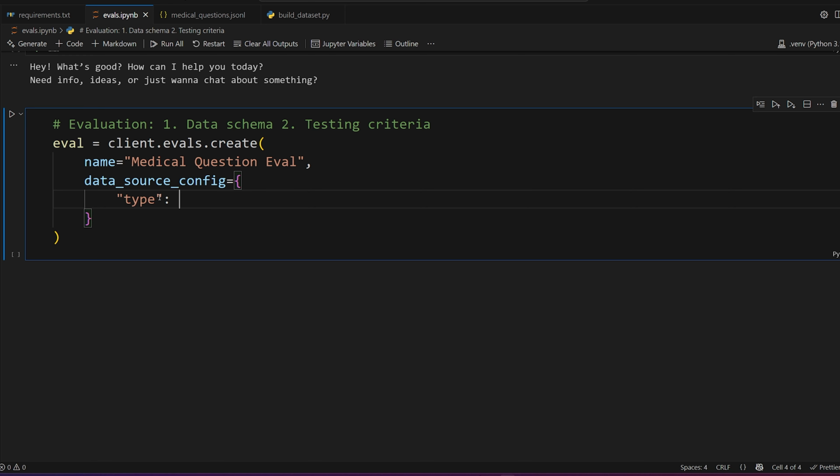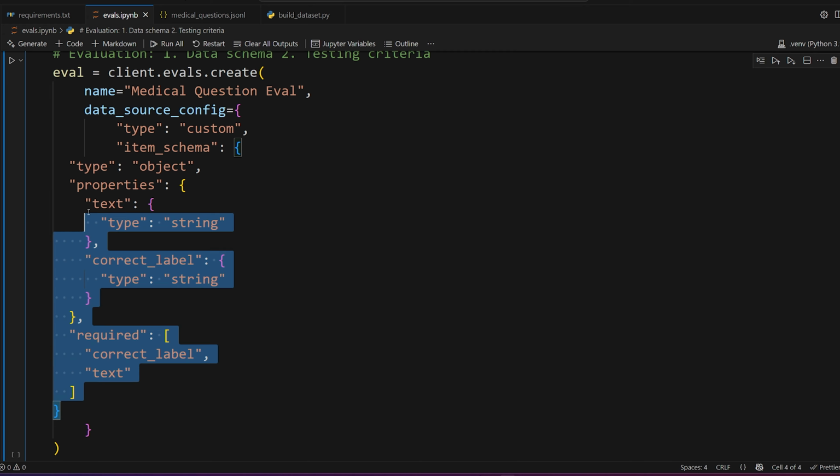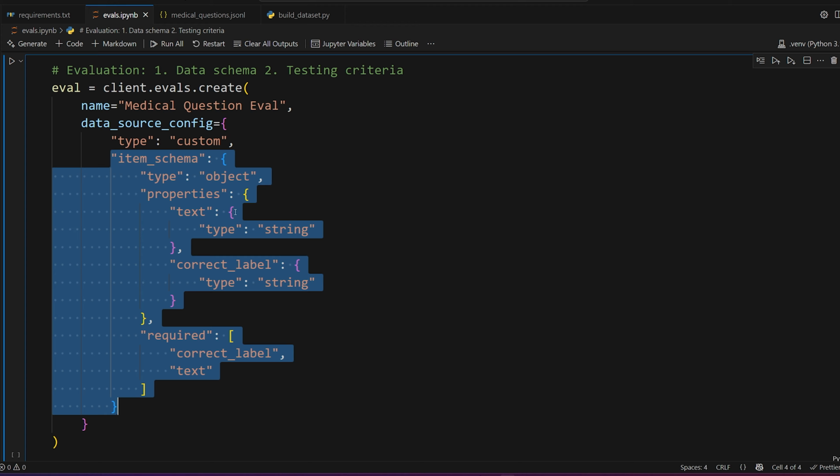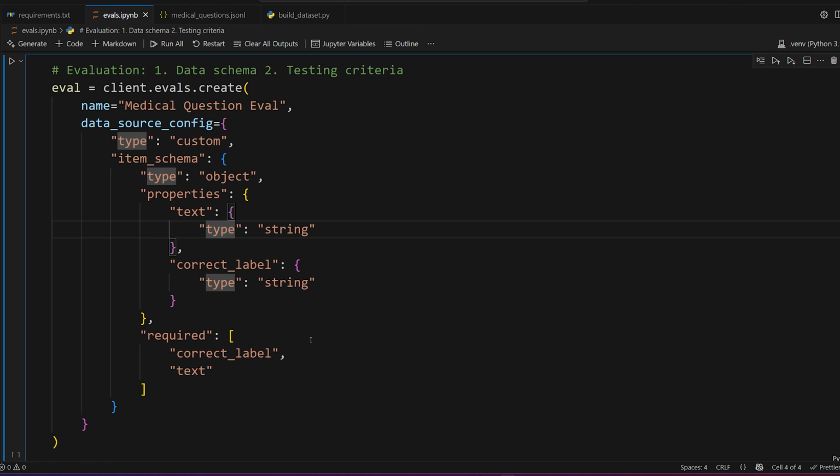So the type is going to be custom, and now we're going to define the item schema, and we can paste that object that we just copied. We just need to fix the formatting. Okay, this should be good. So this is defining the input data schema. This is not matching what we want to do, so we just need to change it to match what we're trying to do.